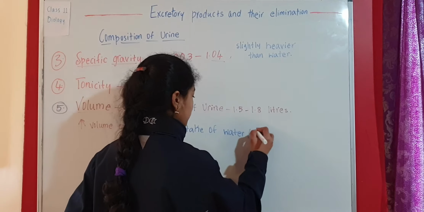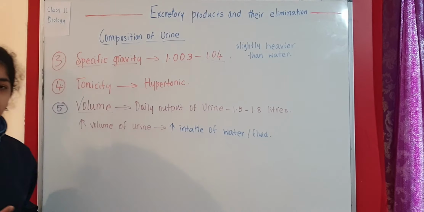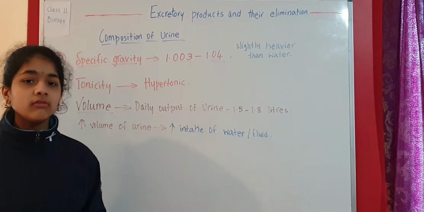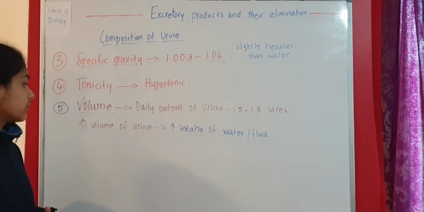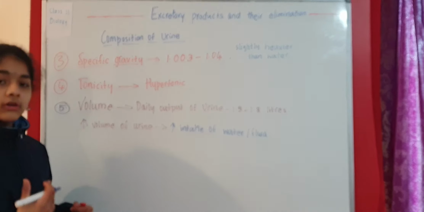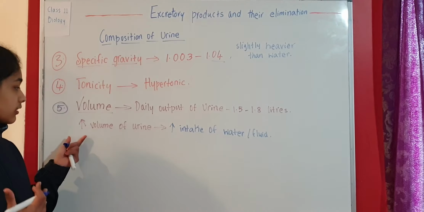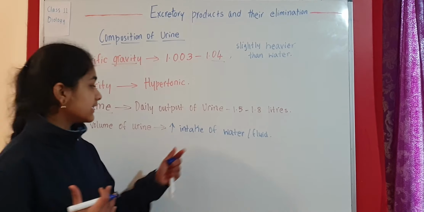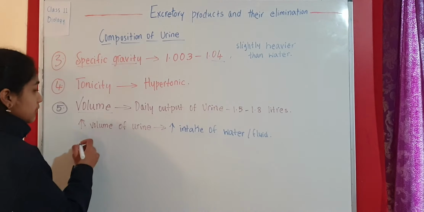Any fluid we take in, like water, when we keep on drinking water on a particular day, then on that day the output of urine is going to increase. So we pass out urine many times or in large quantity when we take a lot of water or fluid in.